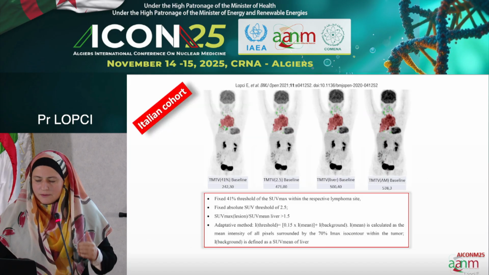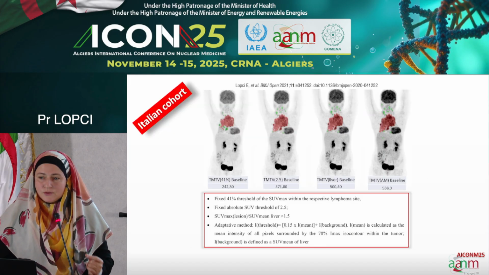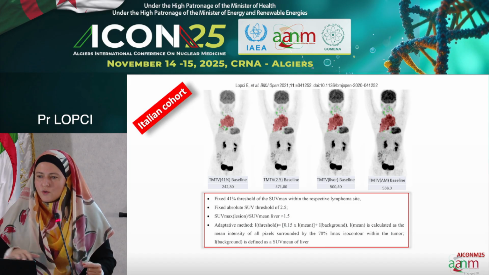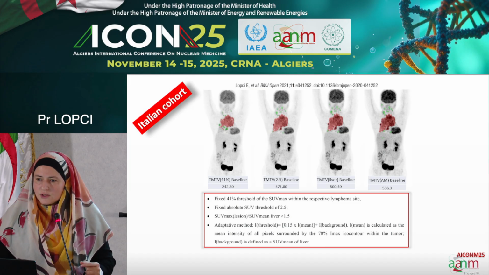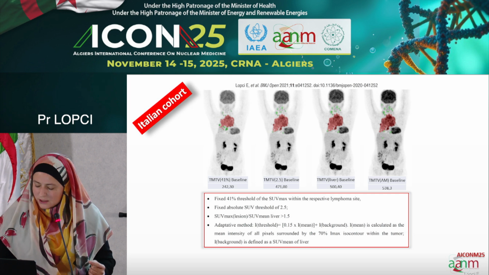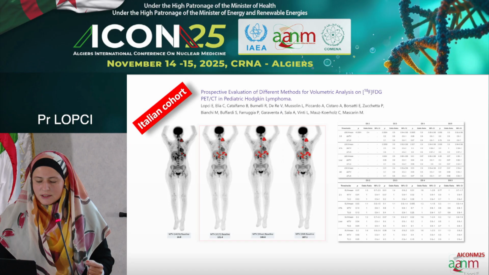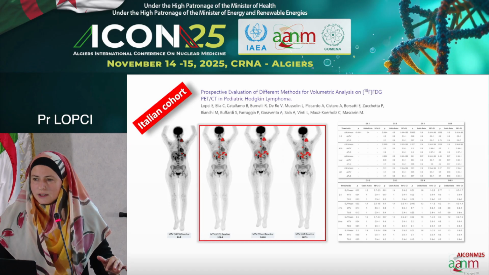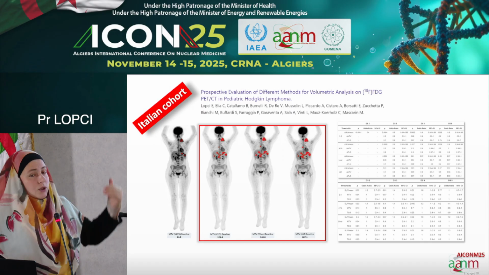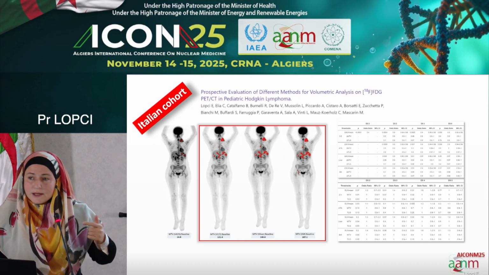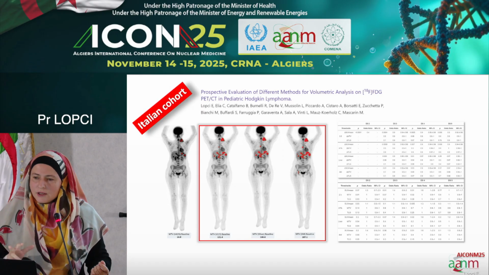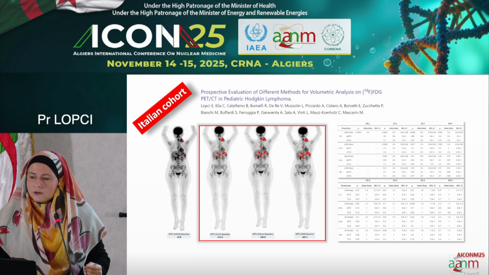So therefore, the first thing that we did in our pediatric cohort, so very specific prospective analysis, we analyzed the 4 more widely used methods to see which one is the best to use for this pediatric population. And we noticed that with exclusion of the 41%, which once again you can see the excluded one on your left side, is really underestimating the volume.